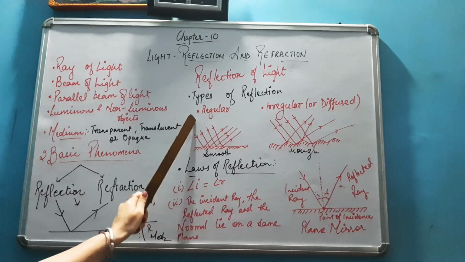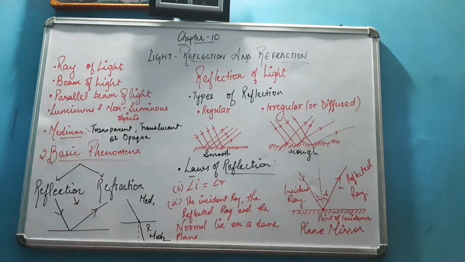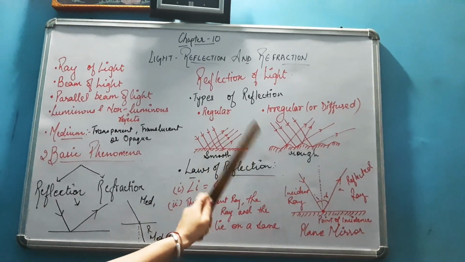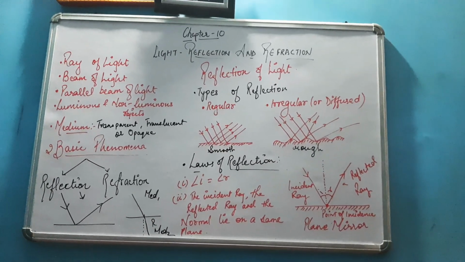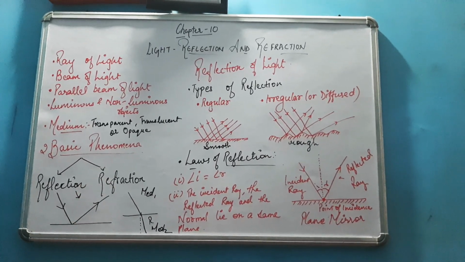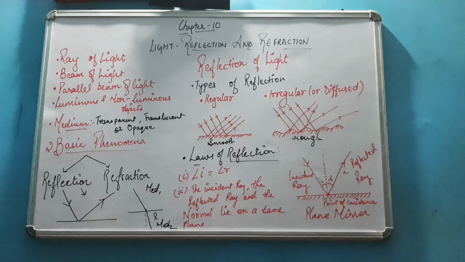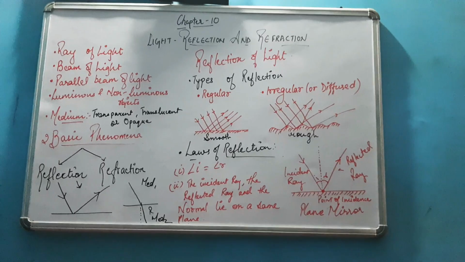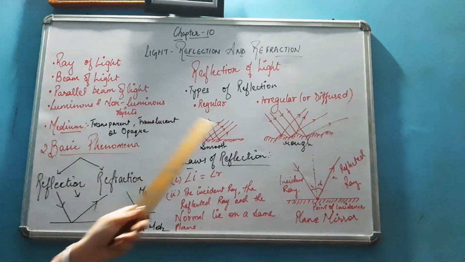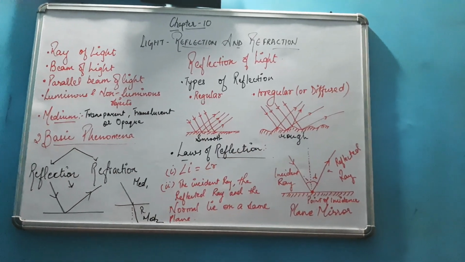For regular reflection, we can give the example of a plane mirror. In case of irregular, we can give the example of anything apart from a plane mirror, like this board, table, chair, walls, floor, or any other object, your book, whatever it is, everything comes under irregular reflection. Why?